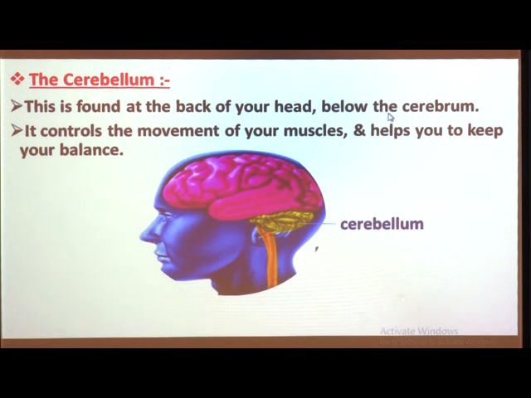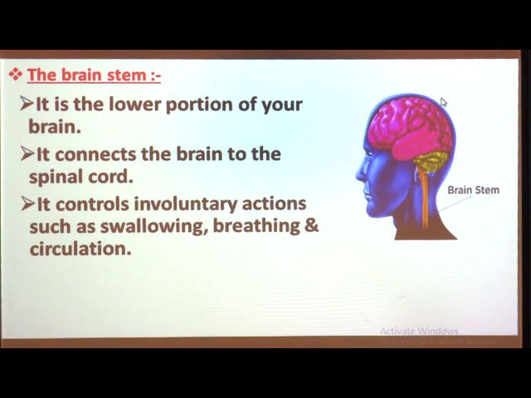Now see the third region of our brain, that is the brainstem, or we also call it the medulla. Here in this picture you can see this yellow colored region of our brain is the brainstem. This yellow stick like part is the brainstem and it is also called the medulla. What is the other name of the brainstem? The medulla. And the brainstem is the lower part of the brain.